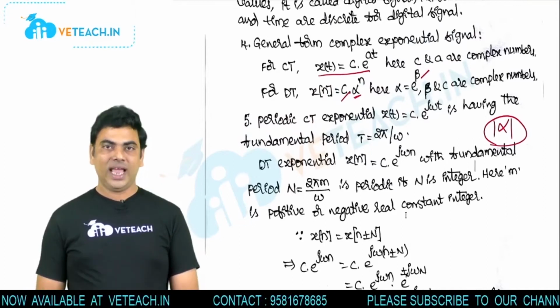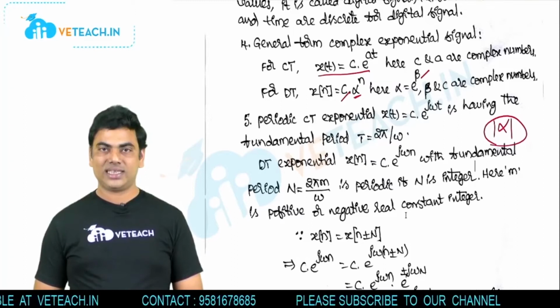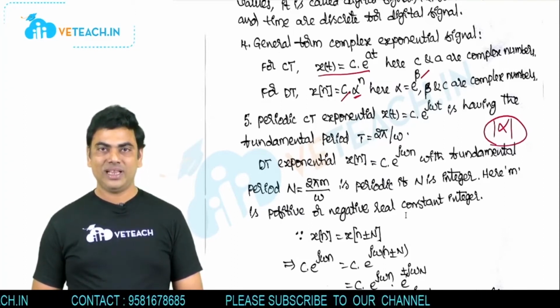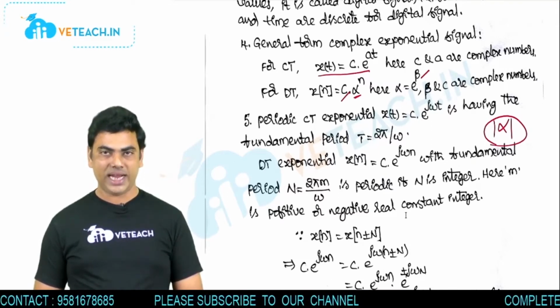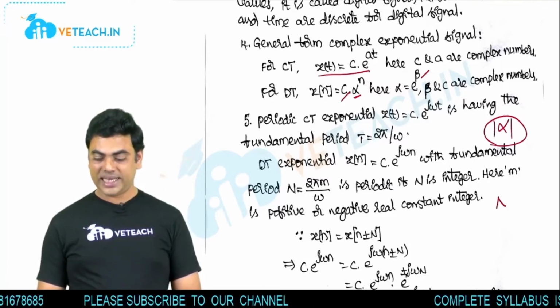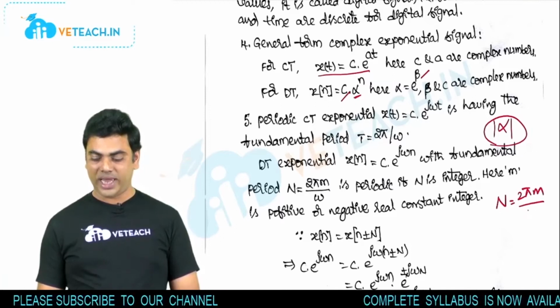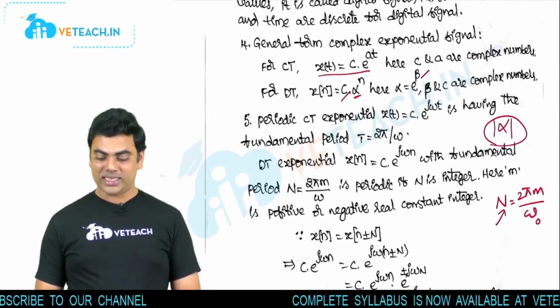One more thing, the periodicity of exponential and sinusoidal signals is different in continuous time and discrete time. In the continuous time signal, all the sinusoidal signals are periodic. But in discrete time, sinusoidal signals may or may not be periodic. If periodic, the fundamental period of a discrete time sinusoidal signal is N equal to 2 pi m by omega naught, where N is an integer.